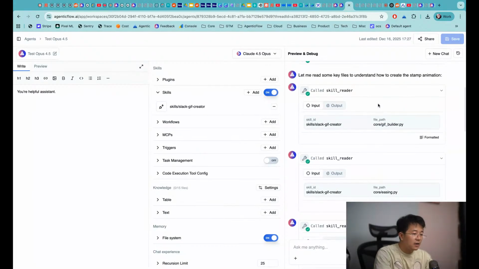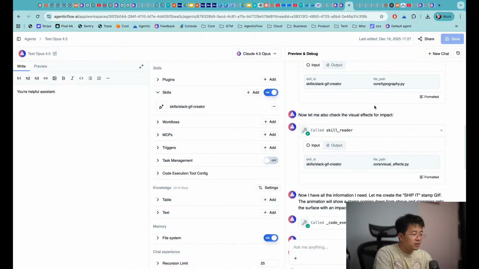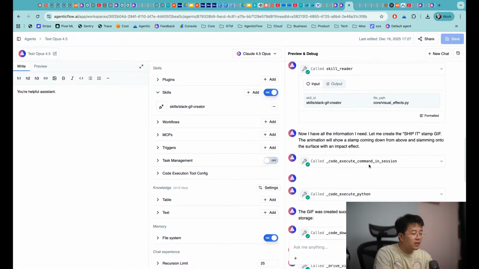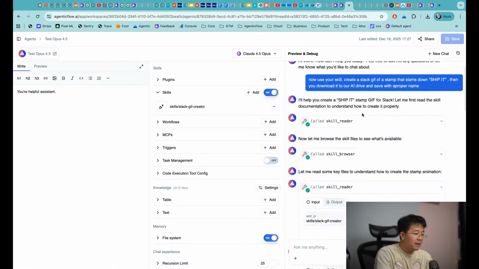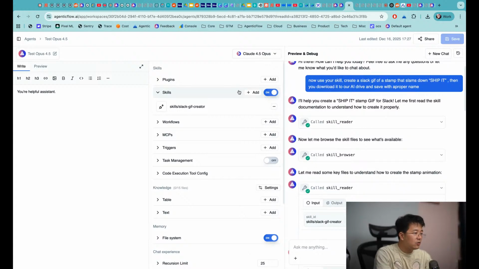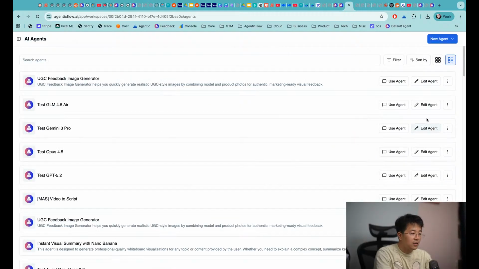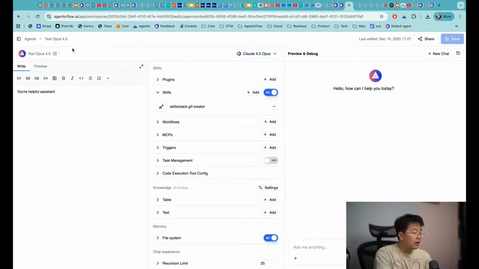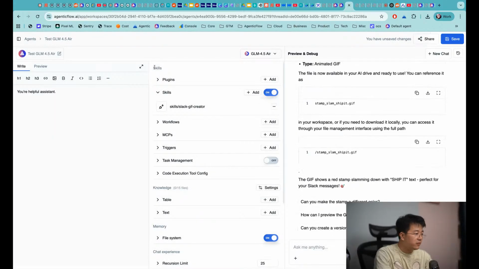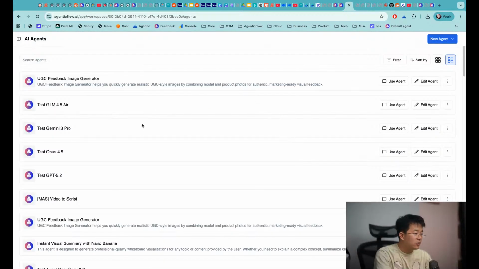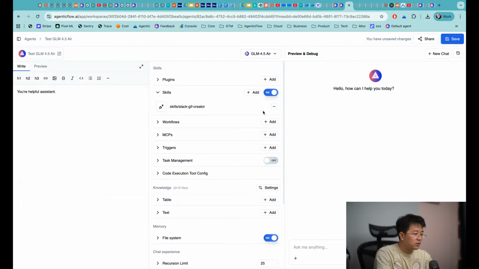because in the instruction we are actually telling it that if you would like to create a zip file, you need to run this code in an environment, and actually the agent has more kinds of capability now, and it can follow the instruction that we already packed in this skill folder. And as you can see, I just created skill 1, and I can use the skill in Opus, I can use the skill in Gemini 3 Pro, Gemini Air, and it also created the GIF file with this skill, and GPT-5.2 can also use the skill on this part.